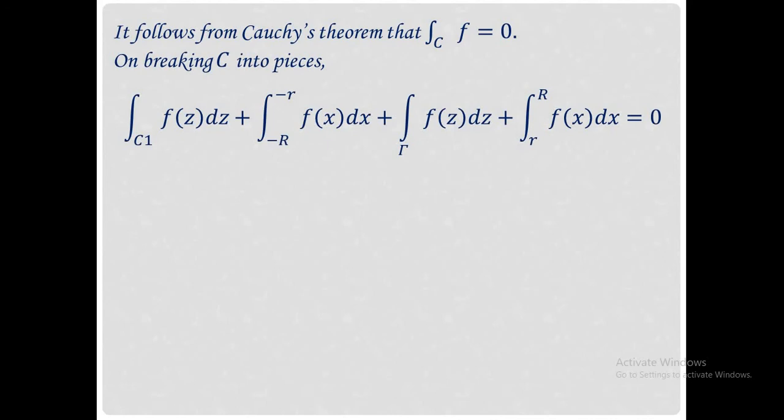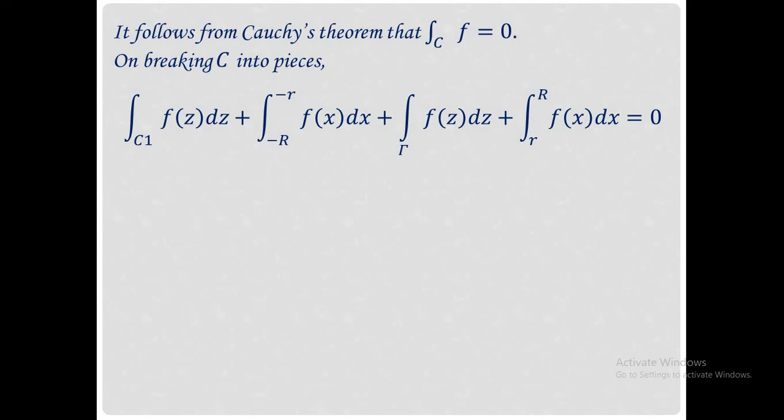C can be broken down into the semicircle C1, the line segment minus capital R to minus small r, the semicircle gamma, and the line segment small r to capital R. And also we know that z equal to x plus iy. When z is on the x-axis, y equal to 0, that is z equal to x.